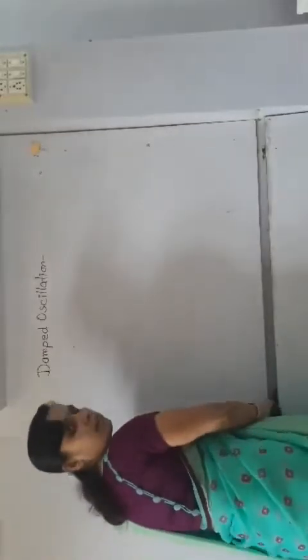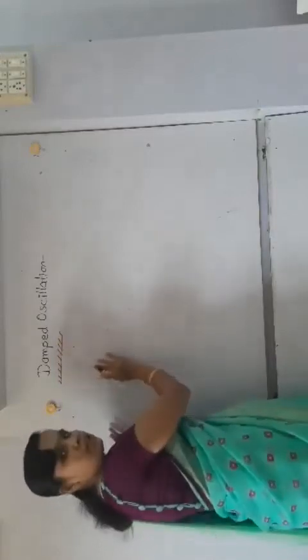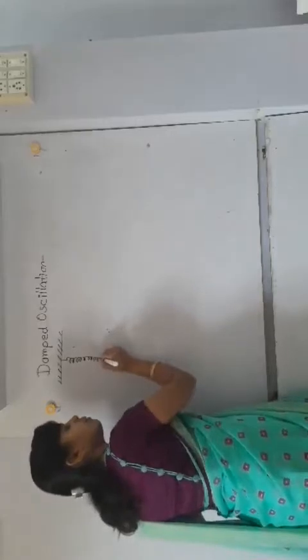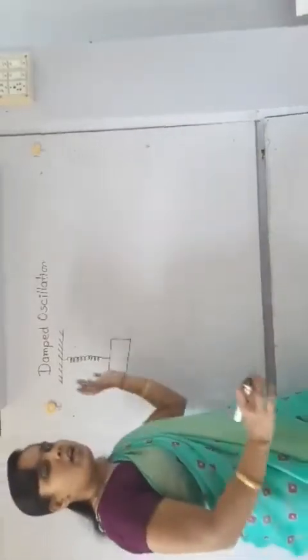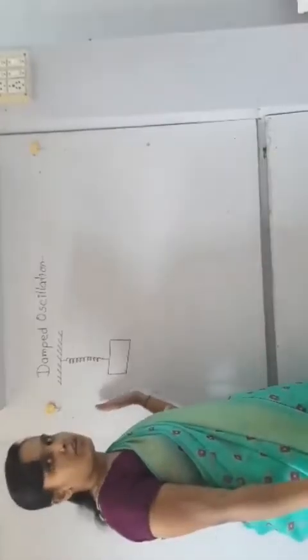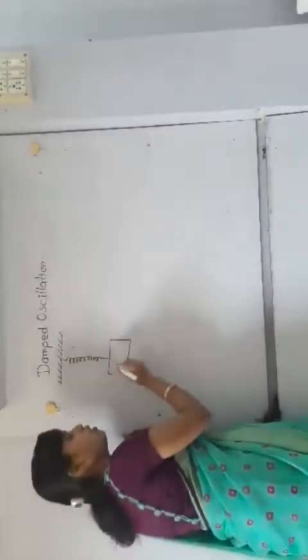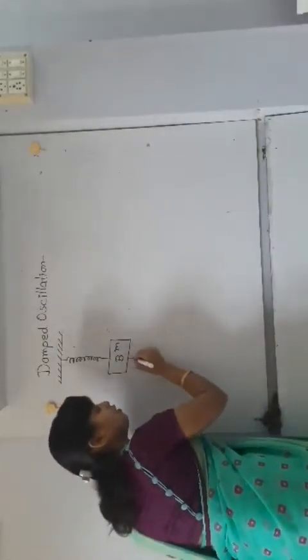For that, we have to perform one experiment, and from that experiment I am going to explain the concept of damped oscillation. Let us consider one rigid support. To this rigid support, we attach one spring, and to the spring we attach a block. We did this diagram horizontally for linear SHM in my first video, Oscillation Part 1. Now we have taken the same setup in a vertical arrangement. The spring hangs from the rigid support, and at its other end is the block, whose mass is, suppose, m. To this block, one vane is attached.